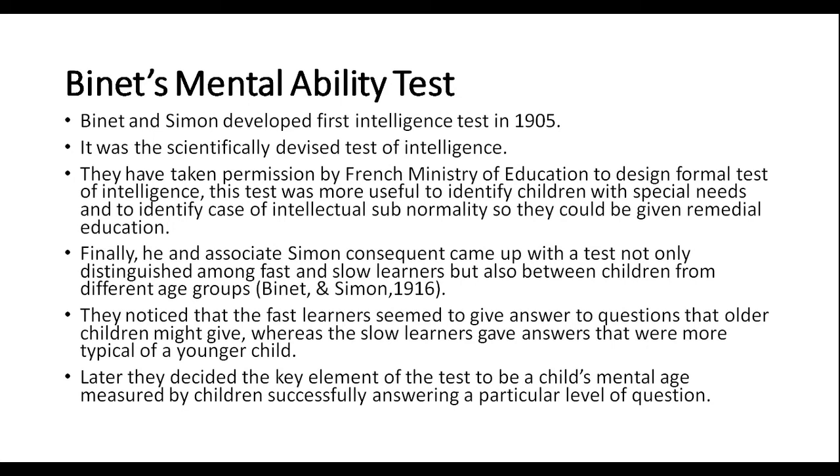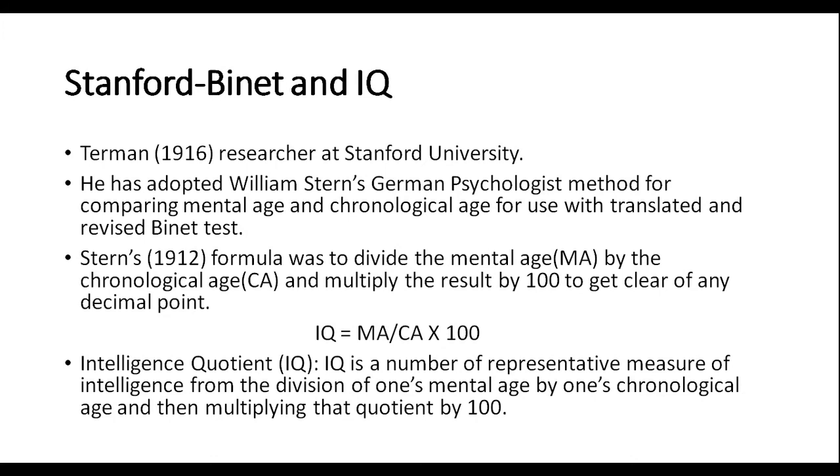Later, they decided the key element of the test to be a child's mental age, measured by children successfully answering a particular level of question. Terman, a researcher at Stanford University, adopted William Stern's method for comparing mental age and chronological age for use with the translated and revised Binet test. Stern's formula was to divide the mental age by the chronological age and multiply the result by 100 to get rid of any decimal point. This was the measure of intelligence quotient.